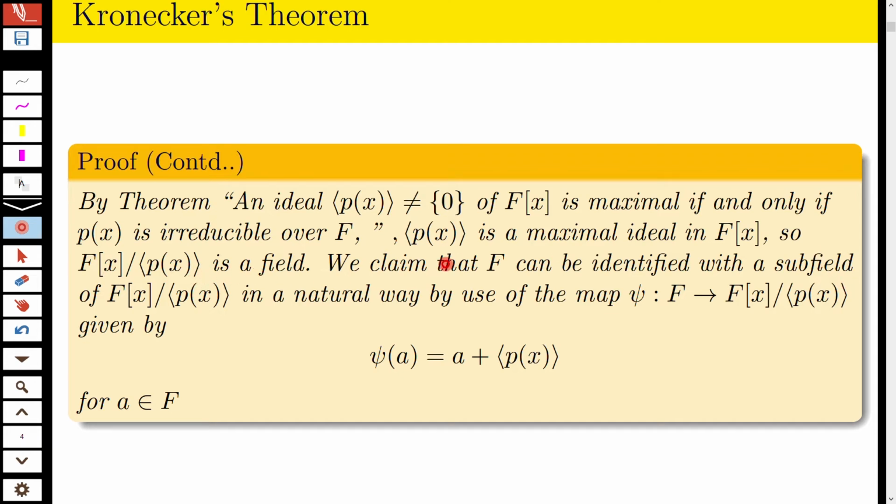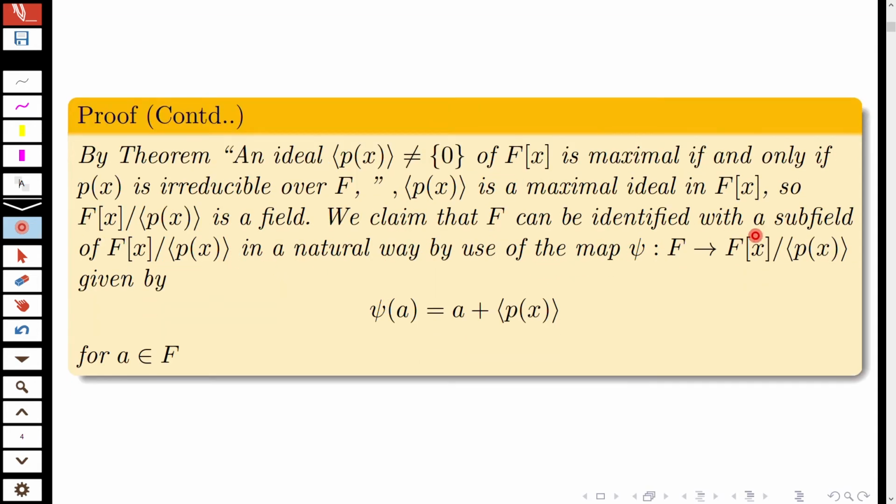We claim that F can be identified with a subfield of F[x] over the ideal generated by p(x) in a natural way by use of the map psi from F to F[x] over the ideal generated by p(x), given by psi of a equal to a plus the ideal generated by p(x) for all a in F. We have p(x) is irreducible over F. Therefore, by this theorem, the ideal generated by p(x) is a maximal ideal in F[x]. So F[x] over the ideal generated by p(x) is a field.